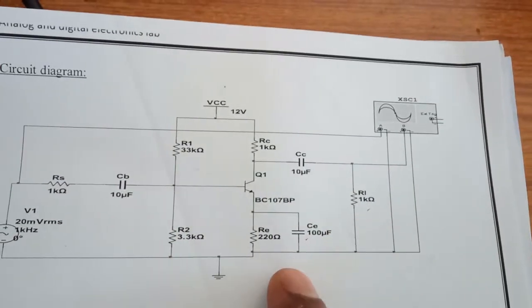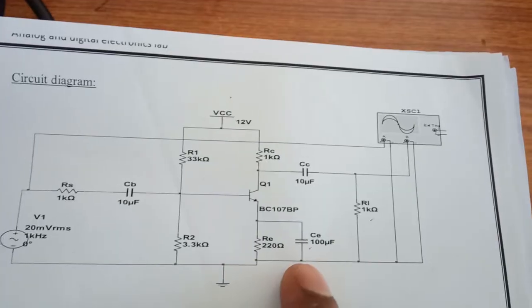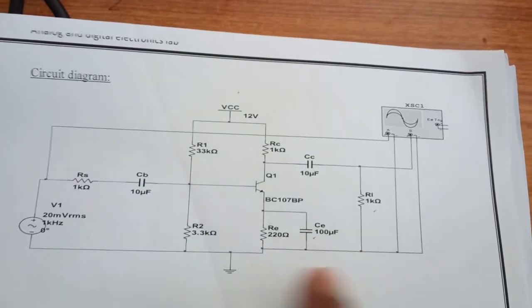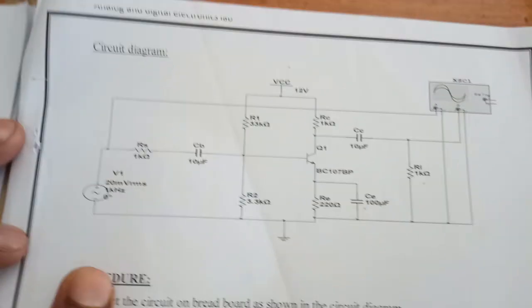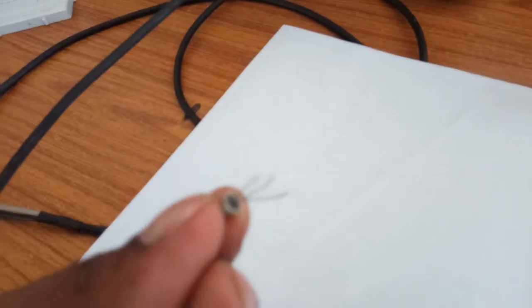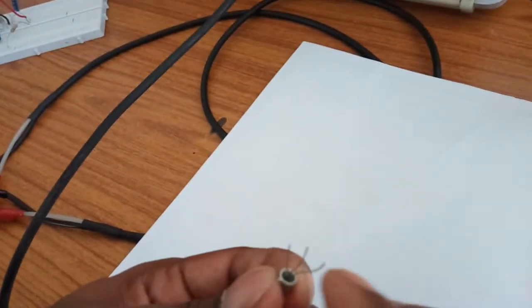These are the capacitors, 100 microfarad capacitor, and the output. We will take the output at the collector terminal and give the input at the base. This is the BC107 transistor. From this notch we know that in the clockwise direction, this is the emitter, base and collector.